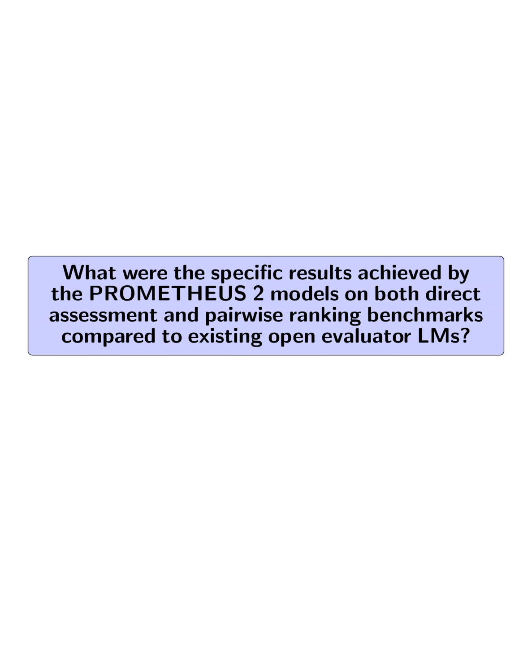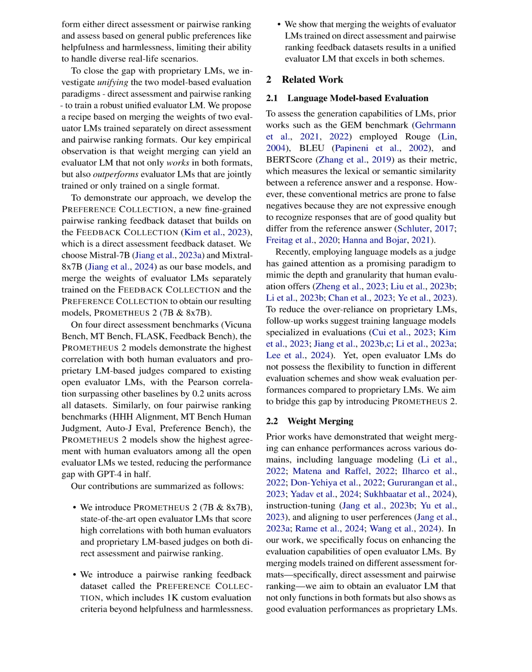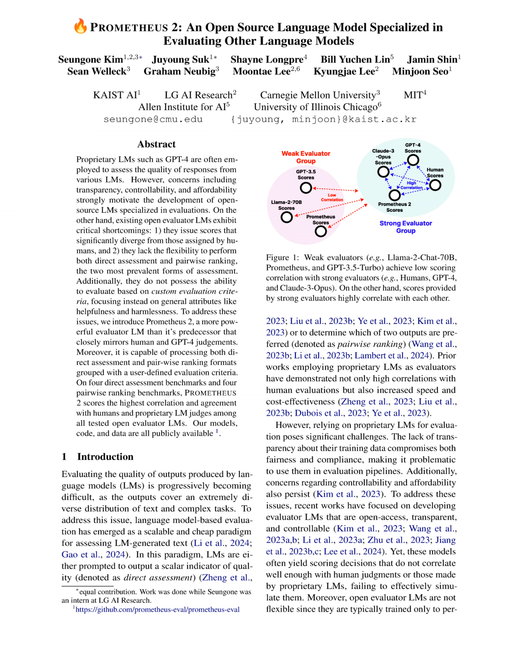What were the specific results achieved by the Prometheus 2 models on both direct assessment and pairwise ranking benchmarks compared to existing open evaluator LMs? The Prometheus 2 models achieved the highest correlation with both human evaluators and proprietary LM-based judges on direct assessment benchmarks, surpassing other baselines by 0.2 units across all datasets. Specifically, on benchmarks such as Vicuna Bench, MT Bench, FLASK, and Feedback Bench, the Prometheus 2 models demonstrated strong correlations with human evaluators and proprietary LMs, outperforming existing open evaluator LMs.